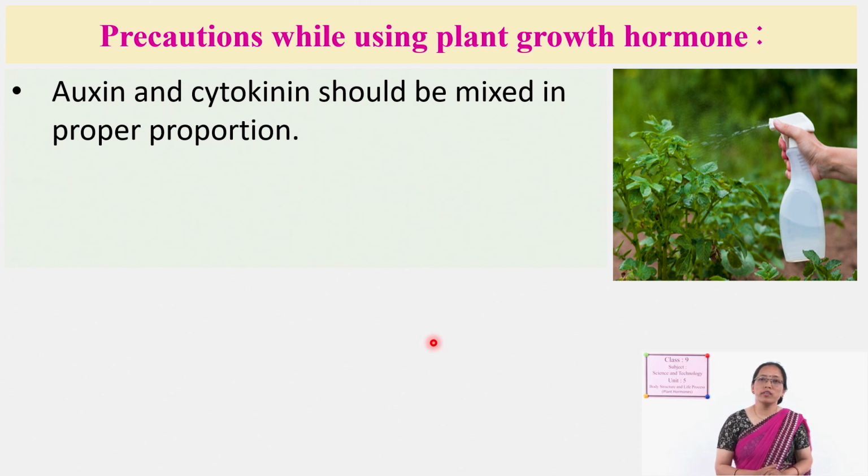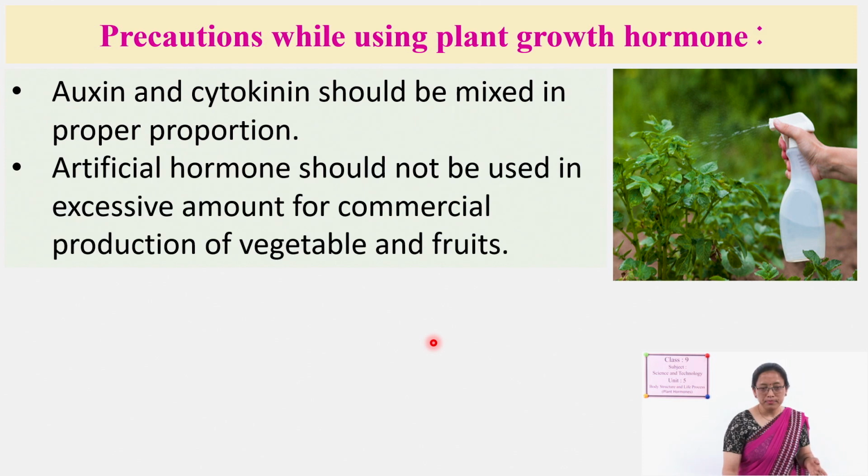If it is in an improper proportion, what happens? There may not be proper growth. Sometimes there may be more roots only, not shoots. Sometimes only shoots grow, no roots. So there will be imbalance. Next, it should not be used in an excessive amount for commercial production of vegetables and fruits. It may cause different kinds of diseases or different harms to human health also.